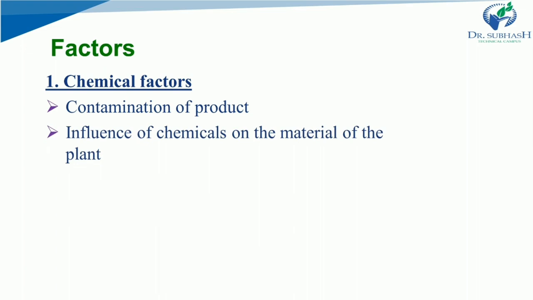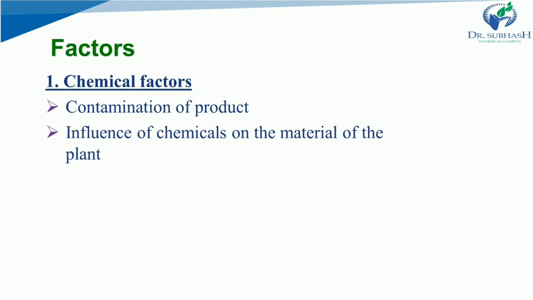Please listen very carefully. In chemical factors, the content should not change the properties of the material with which the vessel is made. When they are in contact with each other, the effect may be understood in two ways.